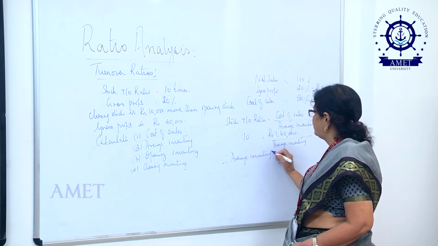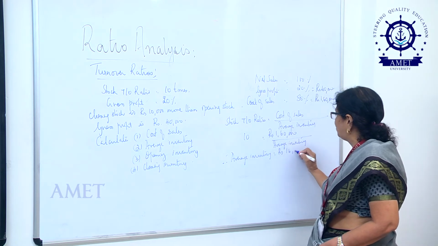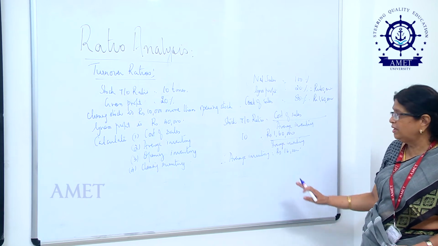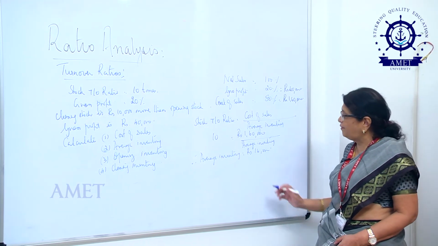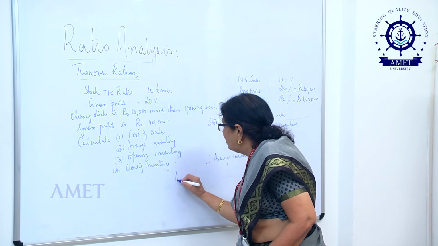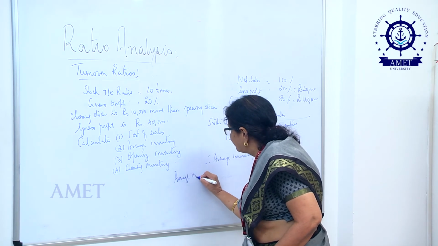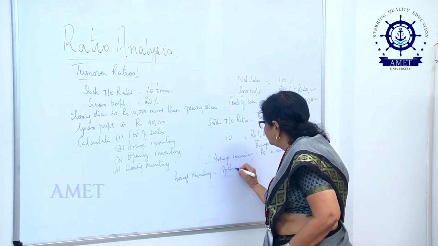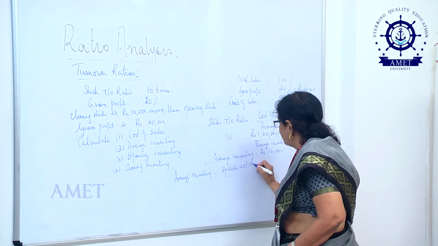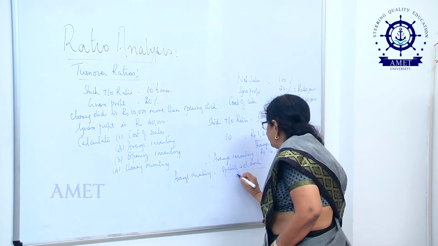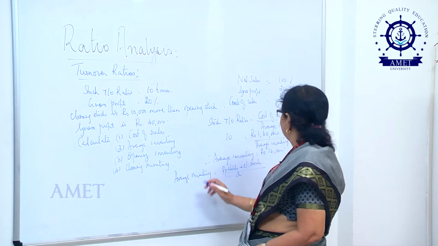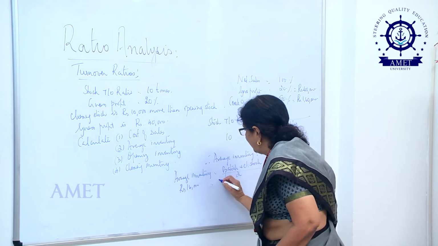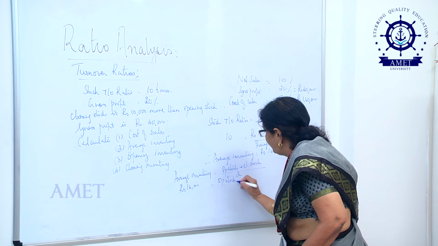My average inventory figure is equal to rupees 16,000. Very simple calculation which helps you to arrive at your average inventory. And I know my average inventory is equal to opening stock plus closing stock divided by 2. So, this average inventory is rupees 16,000 and it is equal to opening stock.